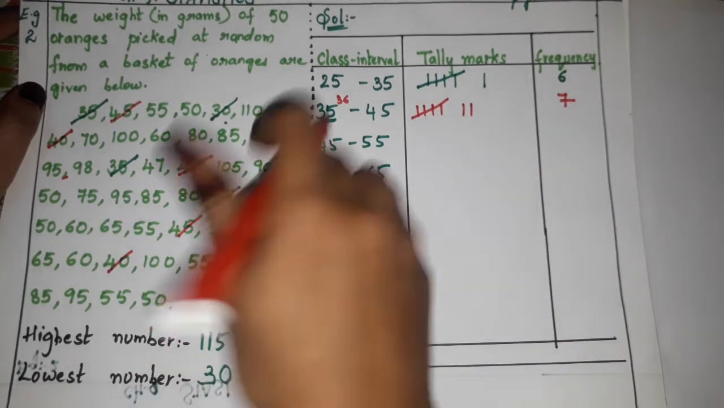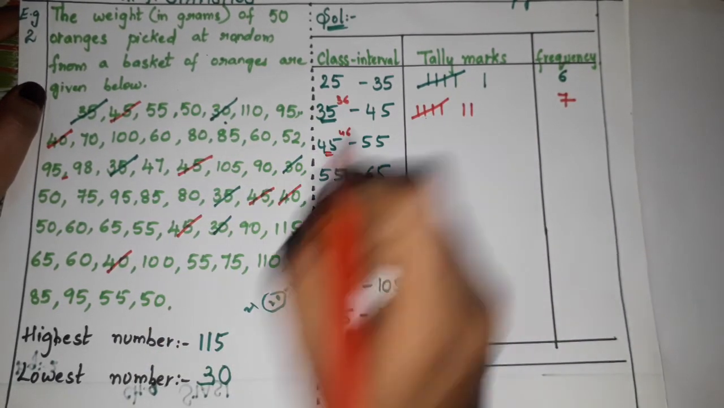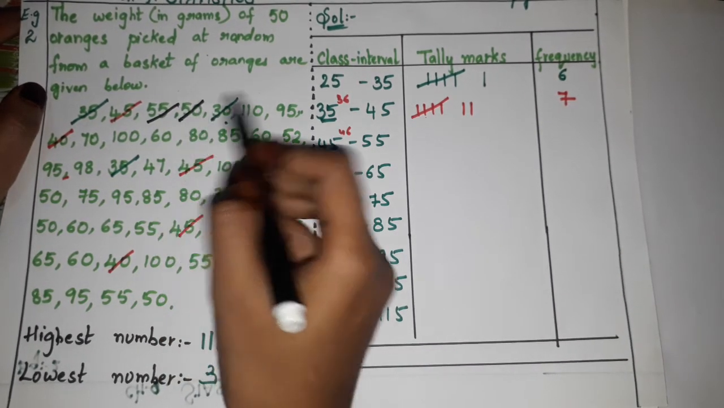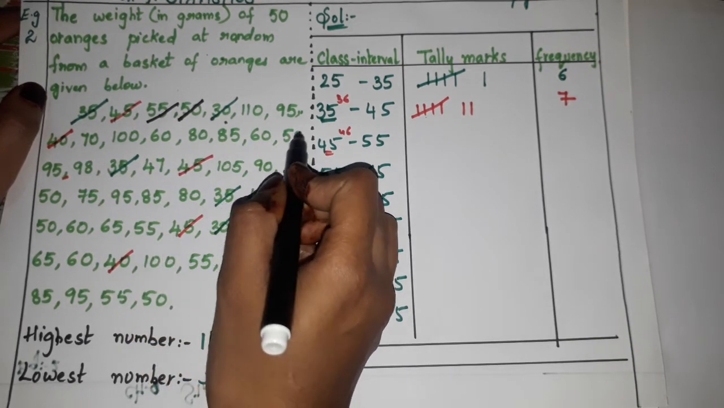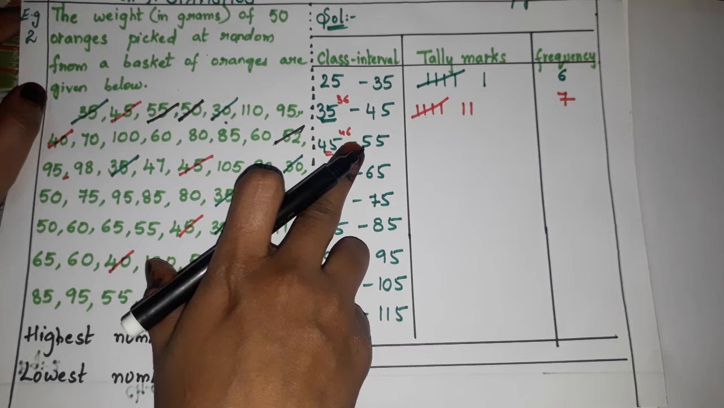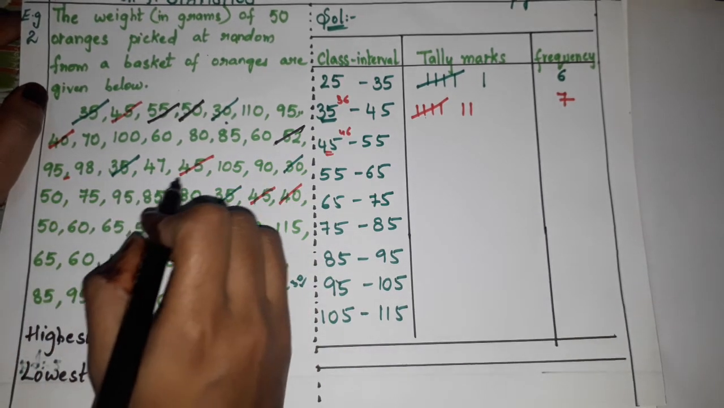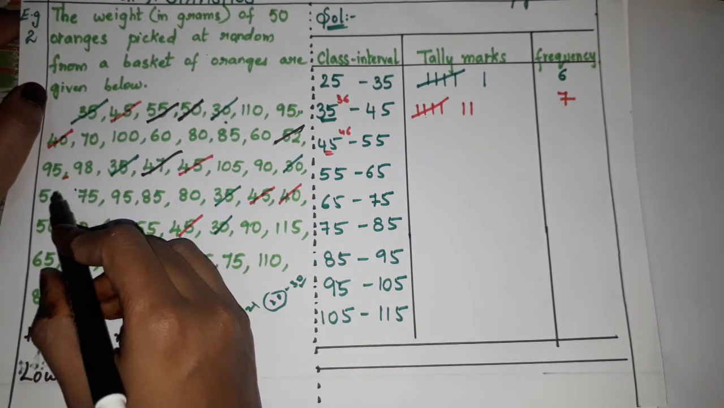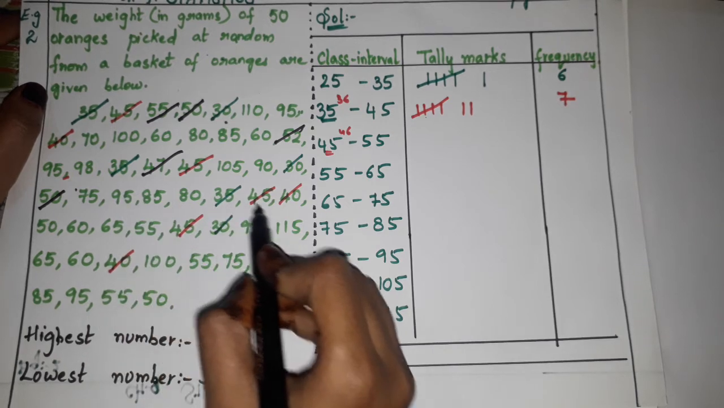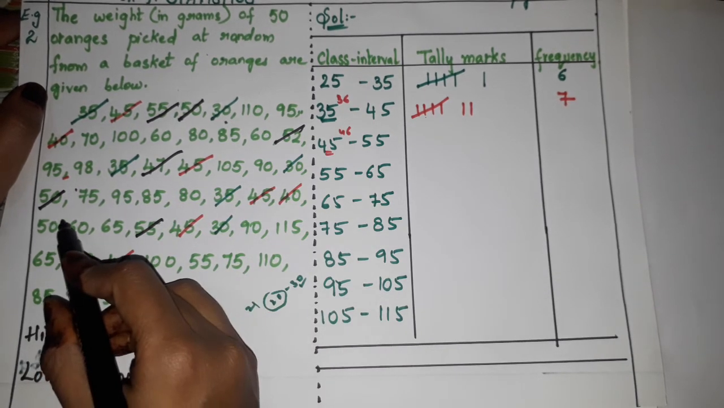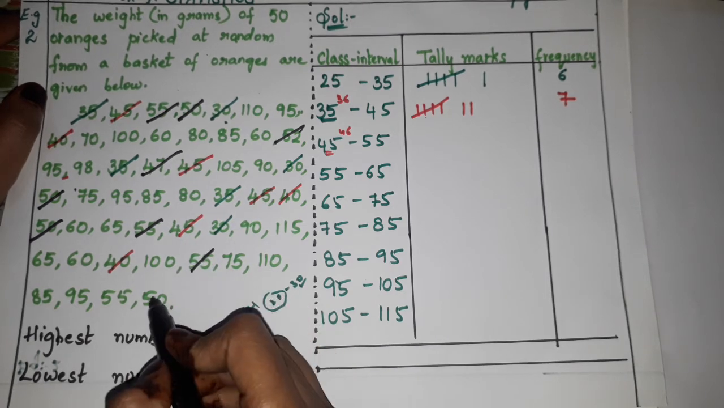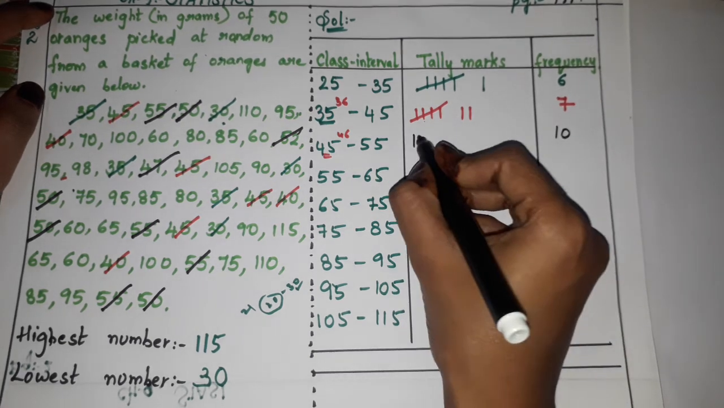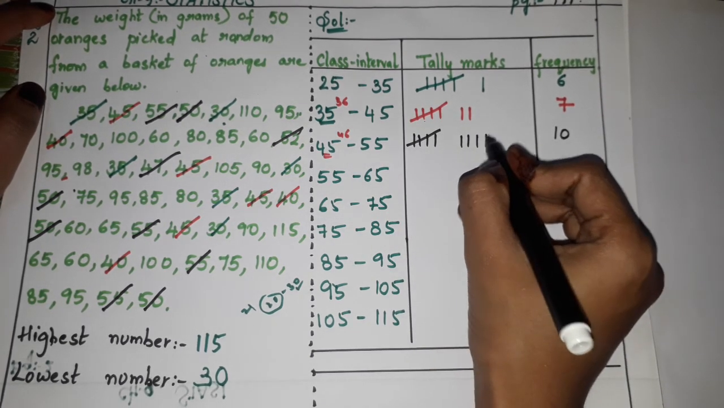Now next, 46 to 55. Now we'll see 55. 1, 2, 3. 52 also will come under this, right? 3, 4, 5, 6, 7, 8, 9, 10. How many are there? We have 10. 1, 2, 3, 4, 5, 6, 7, 8, 9, 10.